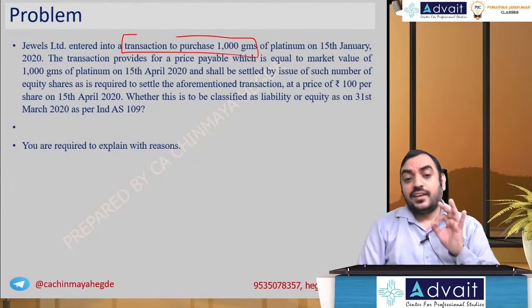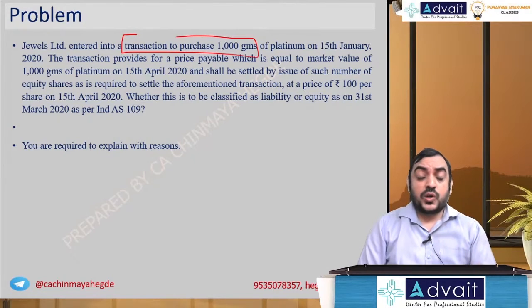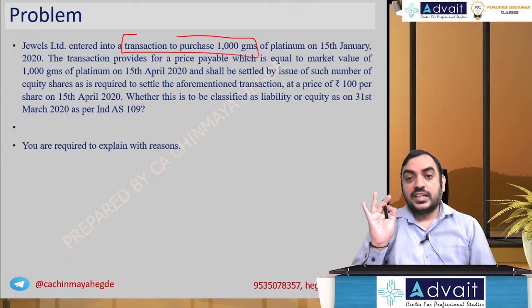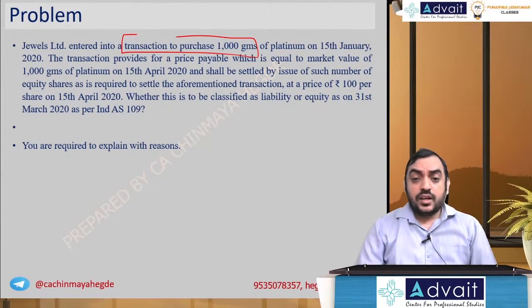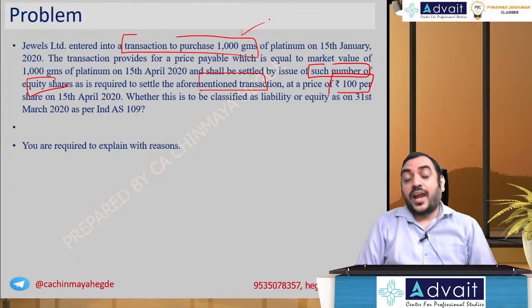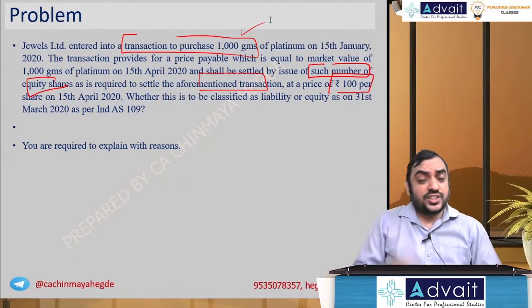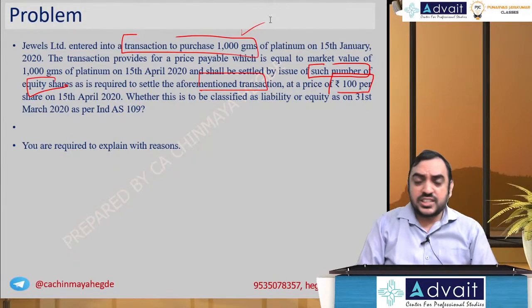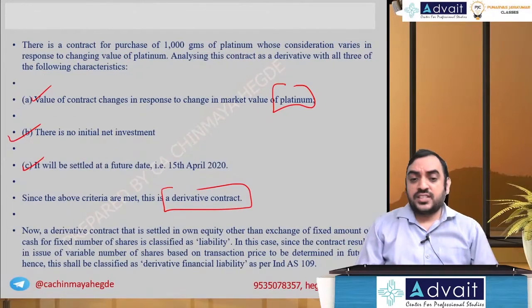Now the question regarding liability or equity depends on whether you are issuing a fixed number of shares for fixed consideration. Fixed for fixed. What is the consideration? At a price of 100 per share. So the consideration is fixed, but what is the number of shares? Issue of such number of equity shares to settle the aforementioned transaction, value of 1000 grams of platinum. So if the platinum value increases, you will have to issue more shares. If platinum value is less, you have to issue fewer shares, which means the number of shares is not fixed, the number of shares is variable.